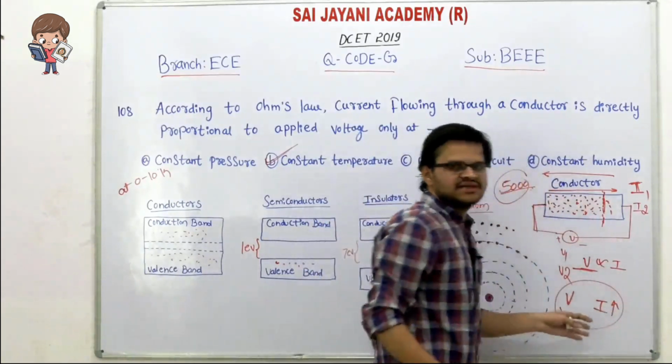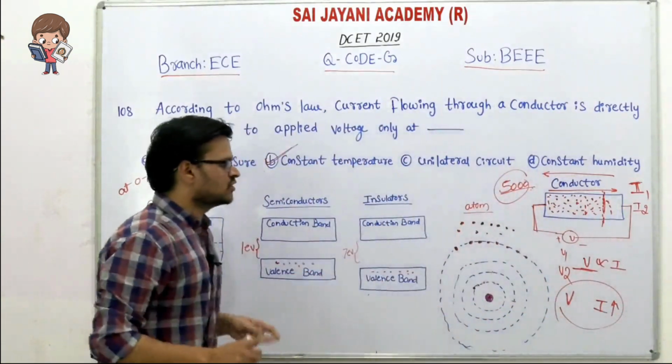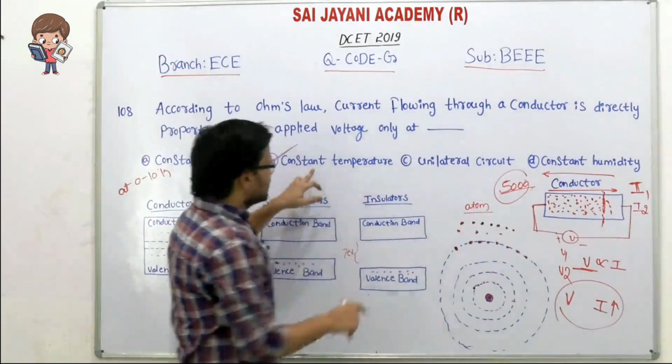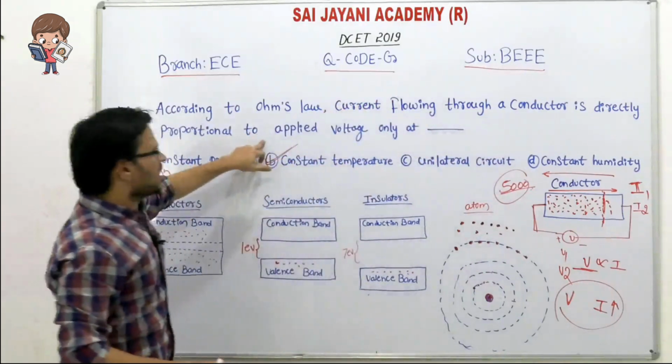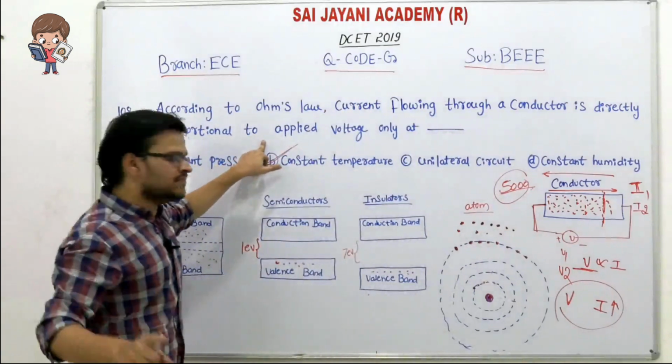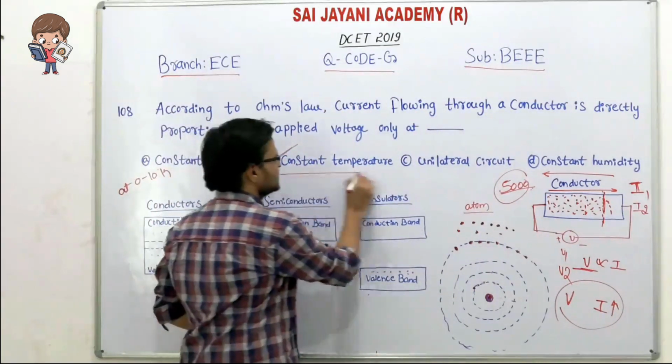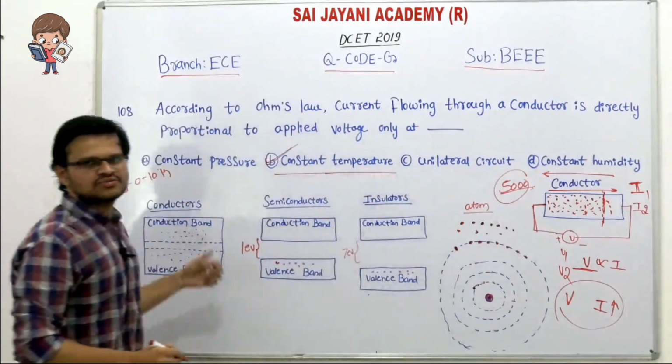So this violates Ohm's law. So at constant temperature only, the current flowing through a conductor and the applied voltage are directly proportional to each other. So the second option is the right option for this question.